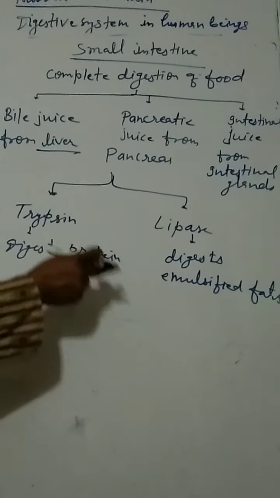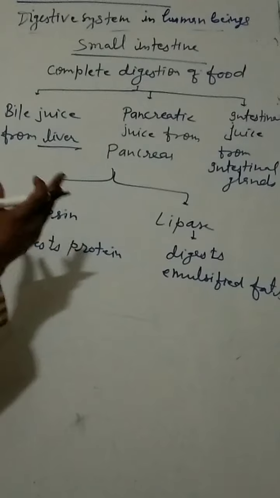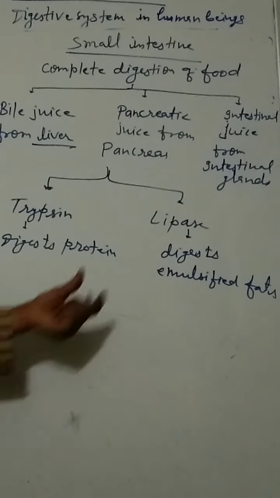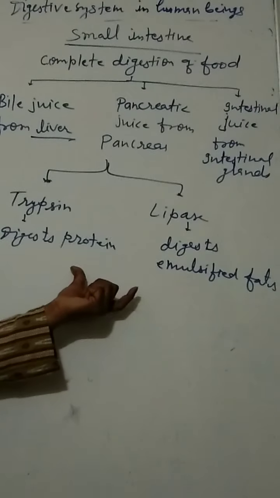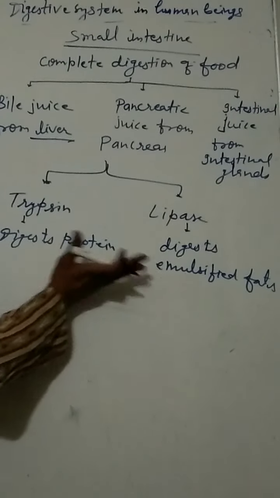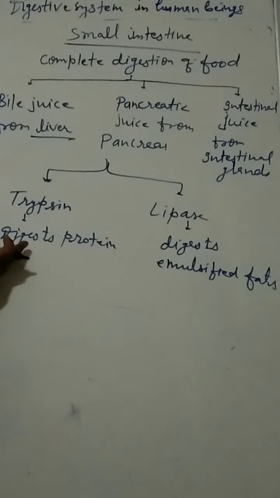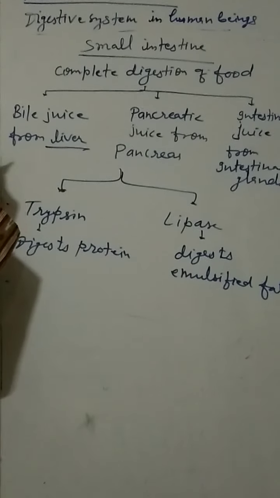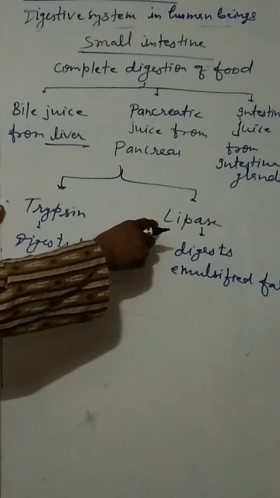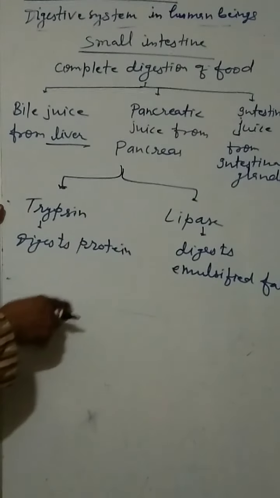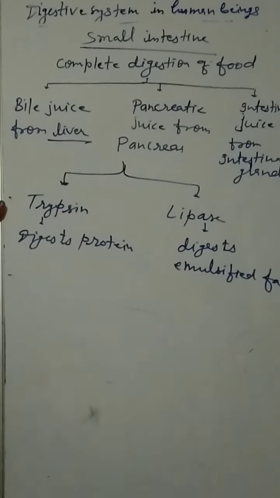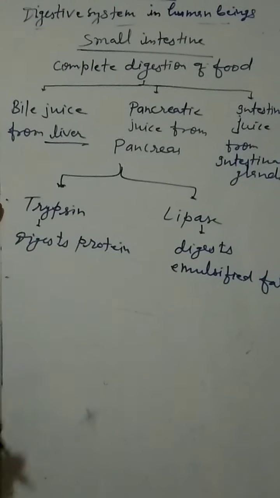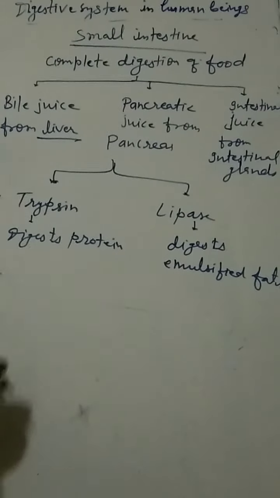Emulsified fat means emulsified by the bile juice. These small fat globules are digested by the lipase enzyme further. Okay, so only two enzymes in our syllabus up to this you have discussed. There are two enzymes: pepsin in the stomach by gastric juice, and lipase in the small intestine in the pancreatic juice. Okay.